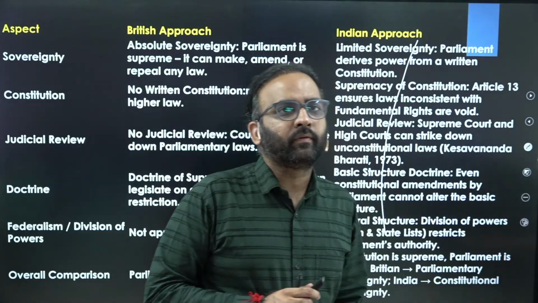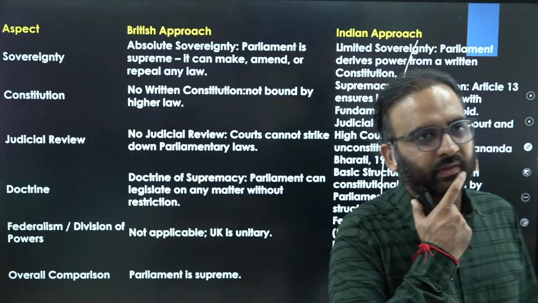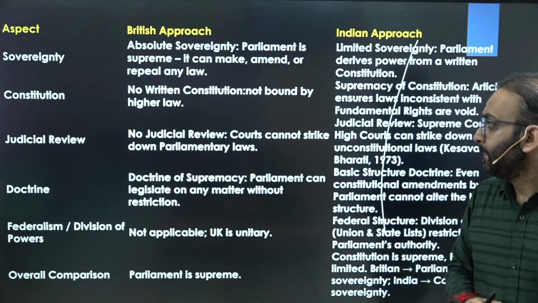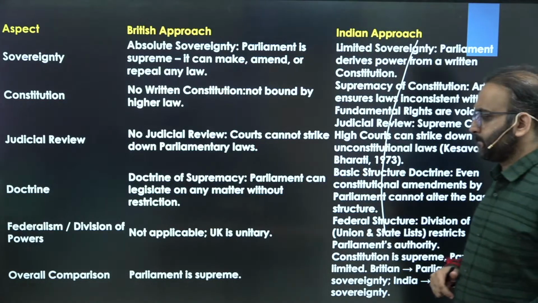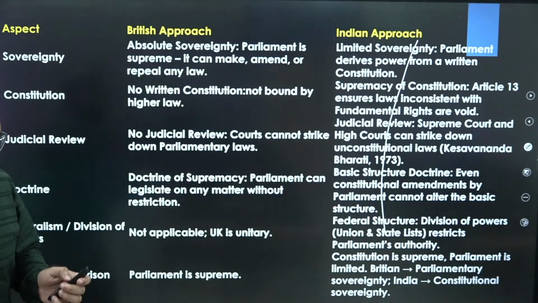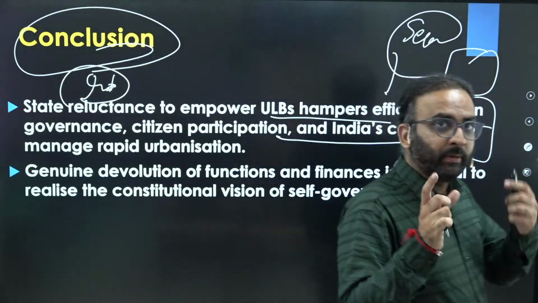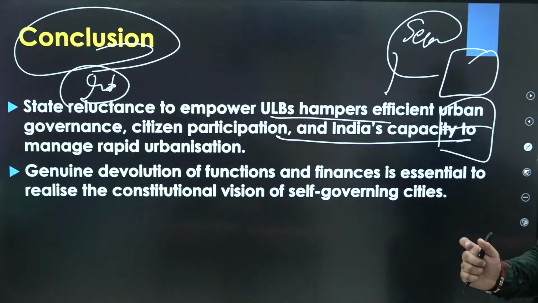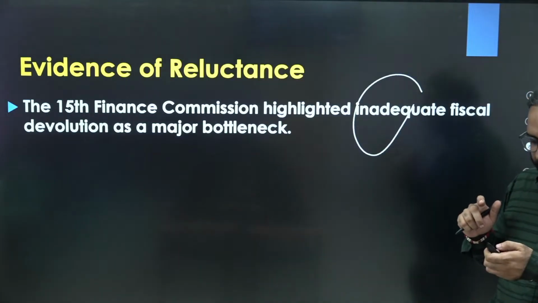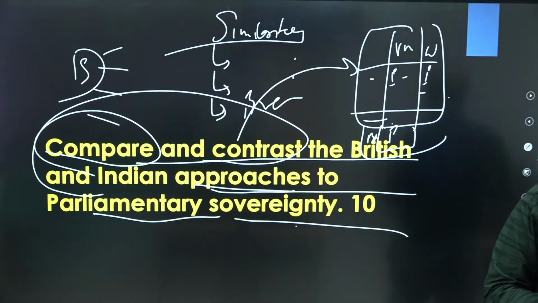Focus on how our forefathers took some elements from Britain and molded to fit our context. Yeah, that should be part of your answer. Now the question is how it will be made as part of your answer, right?